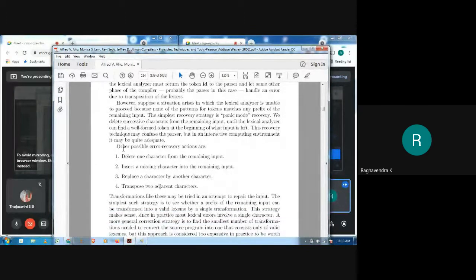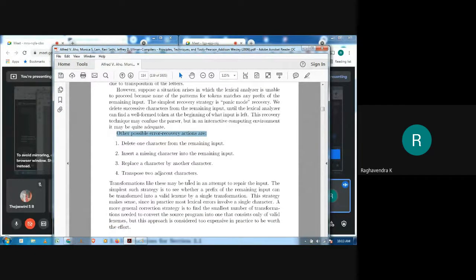So these are some of the error recovery actions taken by the lexical analyzer. But as I said, you need to be careful when using these strategies, because deleting a character may or may not make sense. Similarly, inserting a character may or may not make sense, and similarly replacing and transposing.